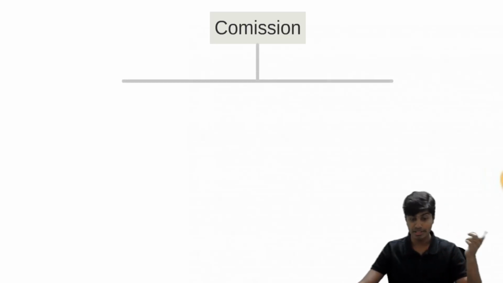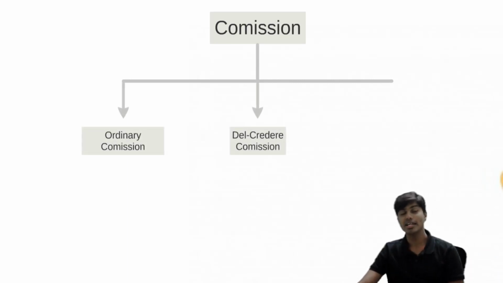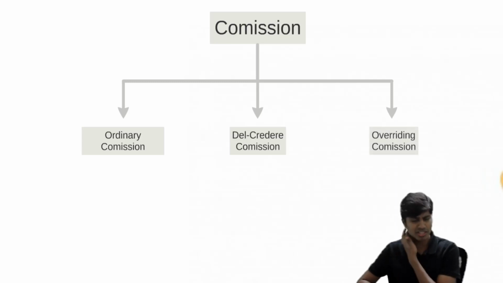Now, what is this commission? How can it be computed? What are the forms of it? That is what we're going to learn. Commission is basically of three types. How many types? Three types. Number one, ordinary commission. Number two, del credere commission. Number three, it's called overriding commission. These are the three forms of commission which are discussed under the topic of consignment.